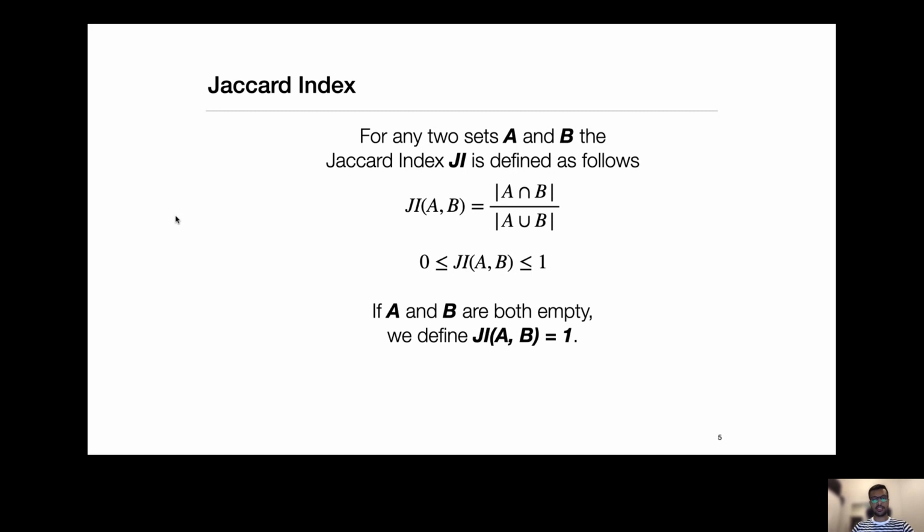The lower the Jaccard index, the more differing these sets are. And we say that this is a violation if the index is below some threshold J.